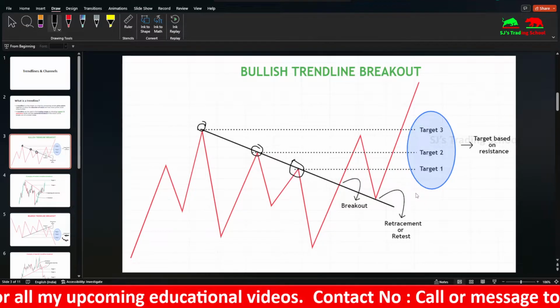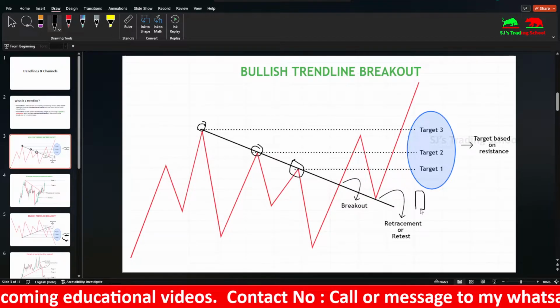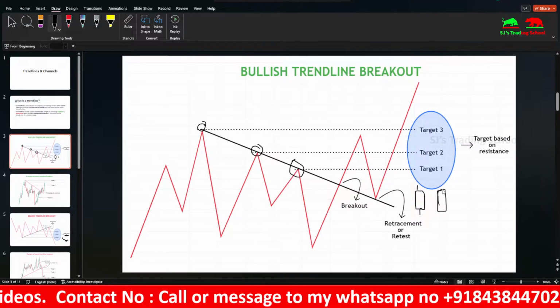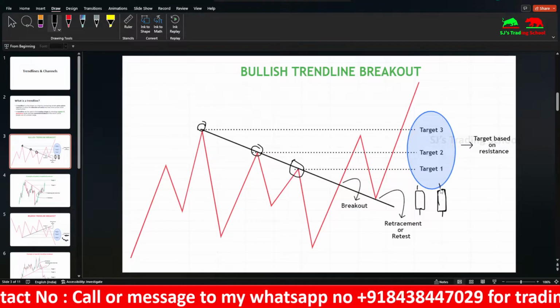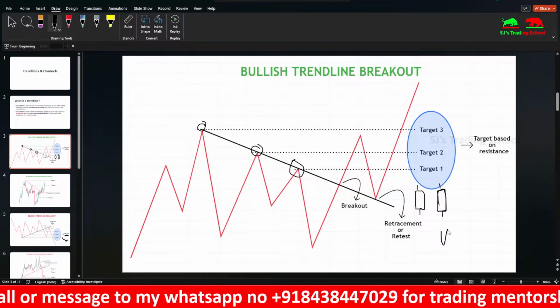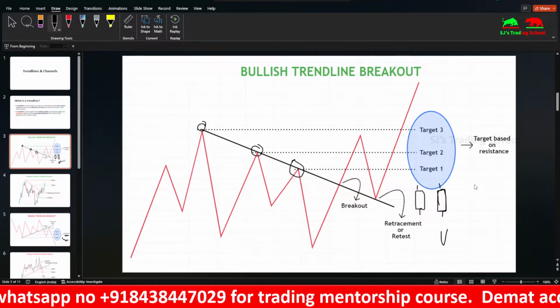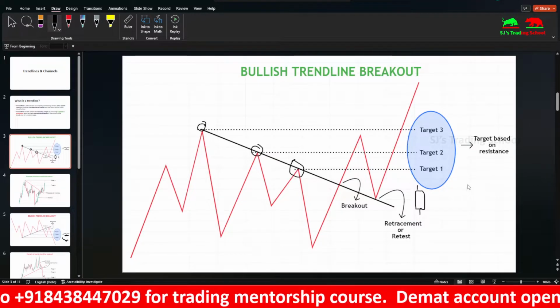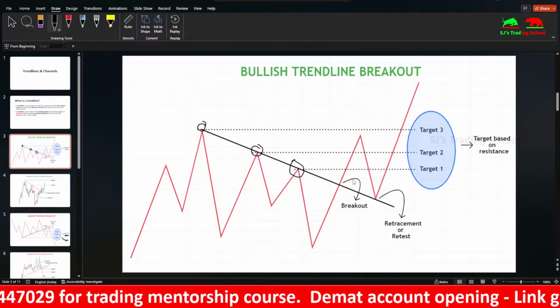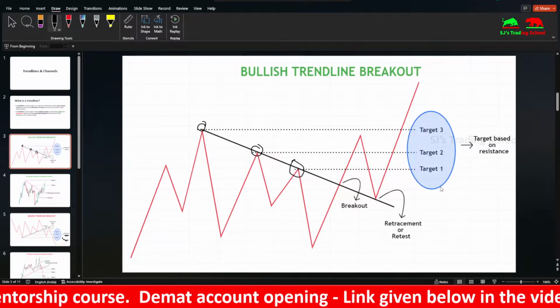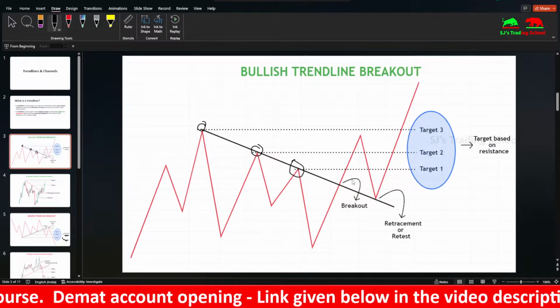For a valid breakout to occur, three rules are used. First rule, the candle's body must close. Second rule, there should be a large real body, which is known as a high momentum candle. And third, you can look at the volume, whether the volume is also increasing, whether volume is also breaking out. You can look for a volume breakout. Once these three things are seen, you can look for a valid breakout. Not all three things are needed, but if all three occur, there is a high reliability.